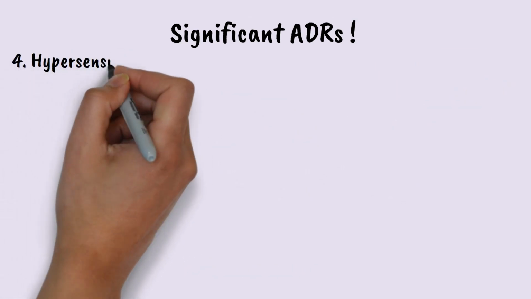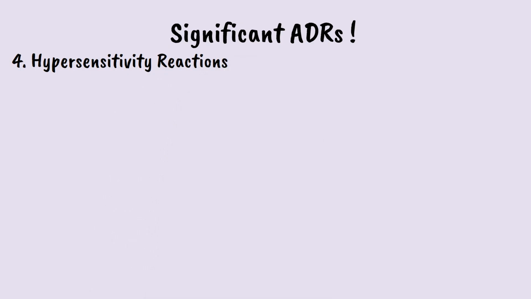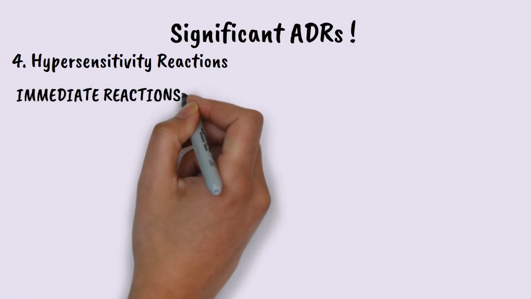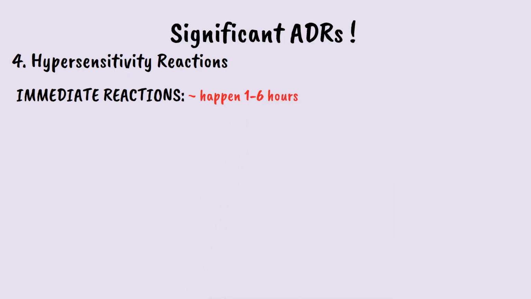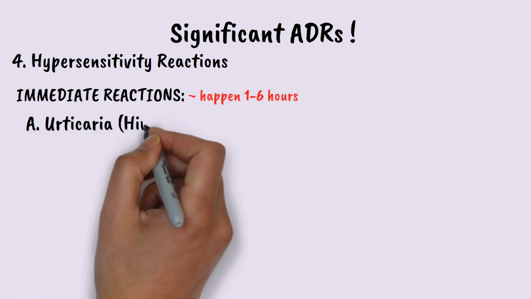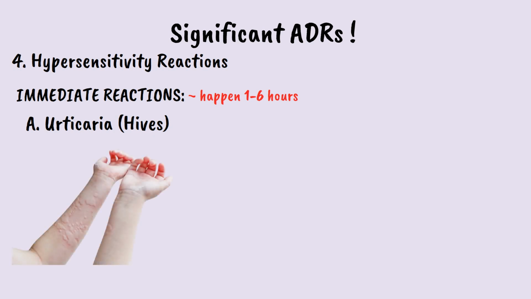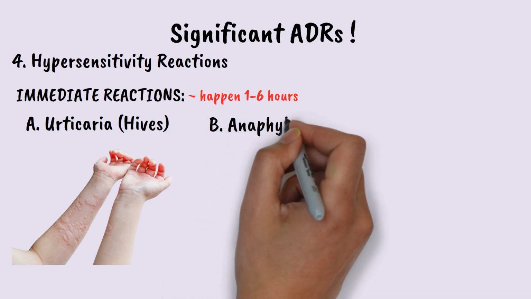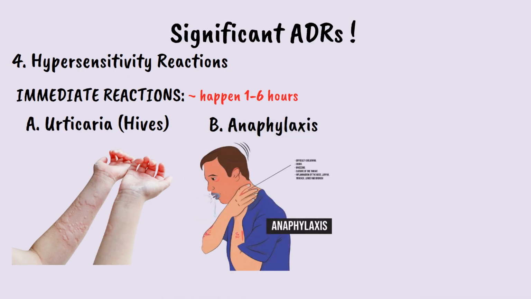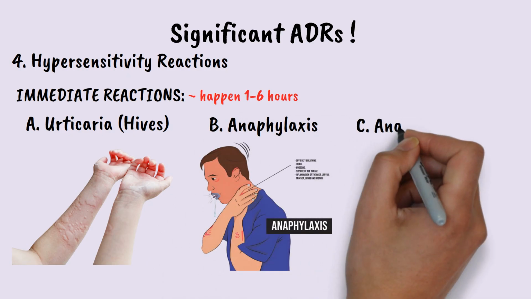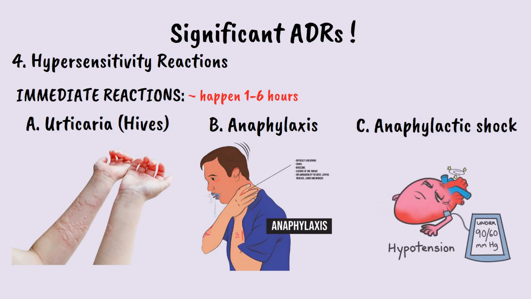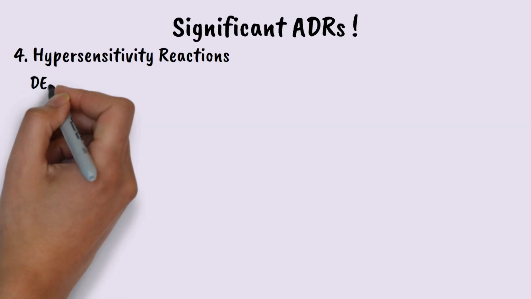Ceftriaxone can cause both immediate and delayed hypersensitivity reactions. Immediate reactions are allergic responses that happen quickly within 1 to 6 hours, like urticaria, commonly known as hives, which is characterized by raised, itchy welts that can appear anywhere on the body. Anaphylaxis, which is a life-threatening systemic allergic reaction. Anaphylactic shock, which is when anaphylaxis causes dangerously low blood pressure. Delayed reactions include